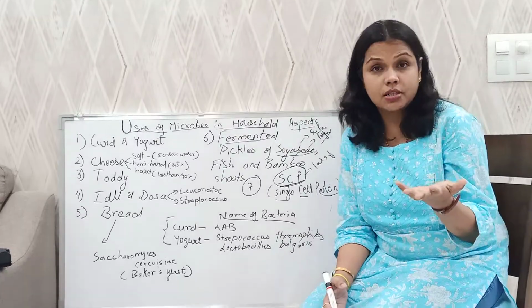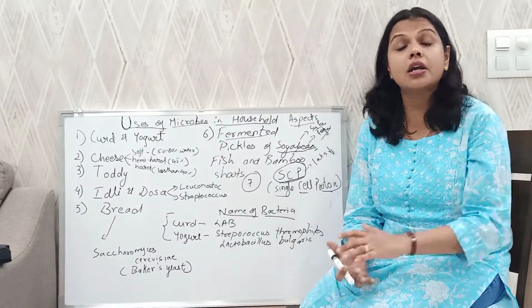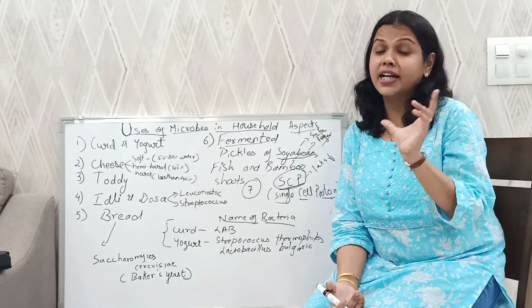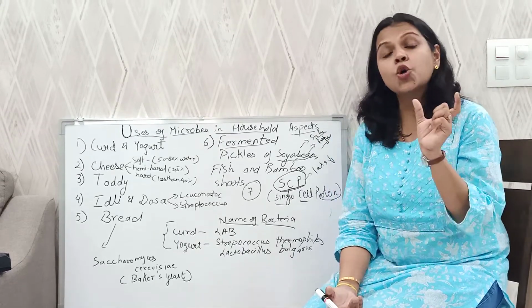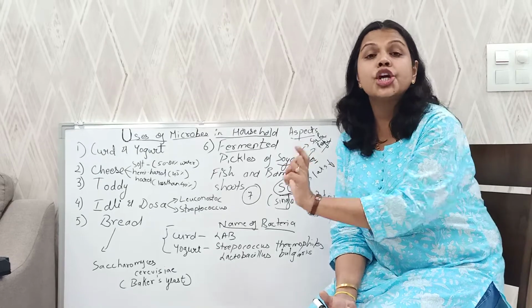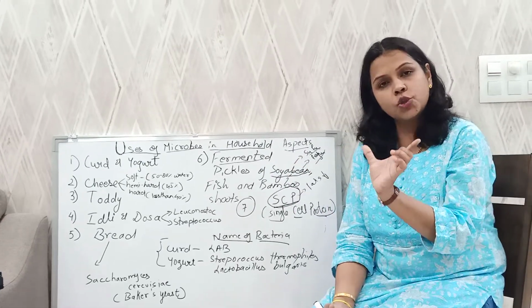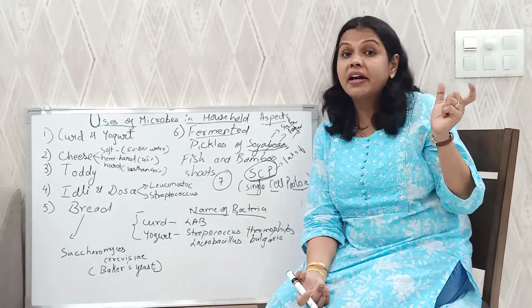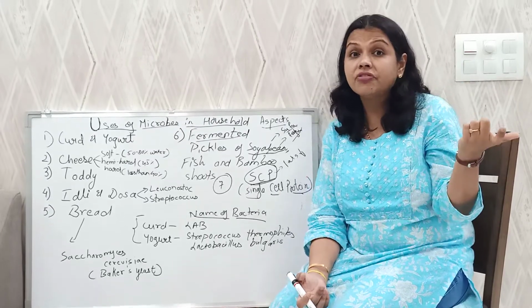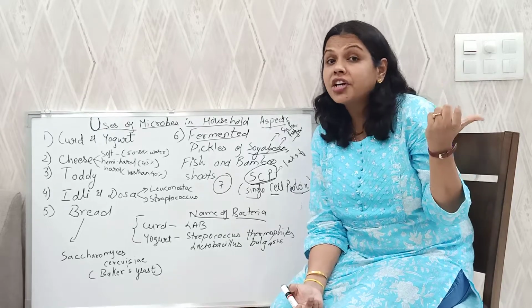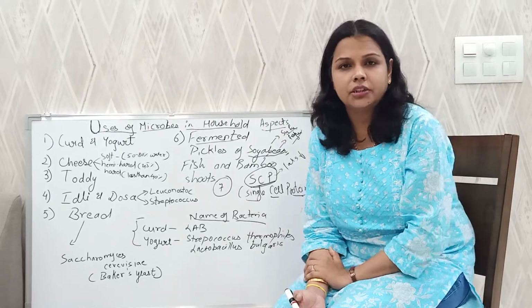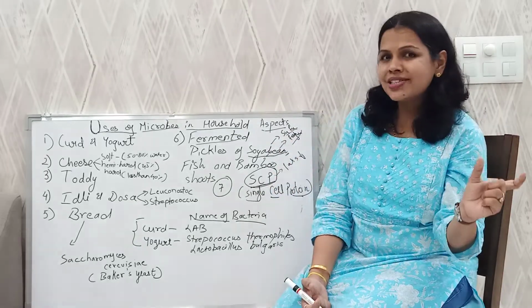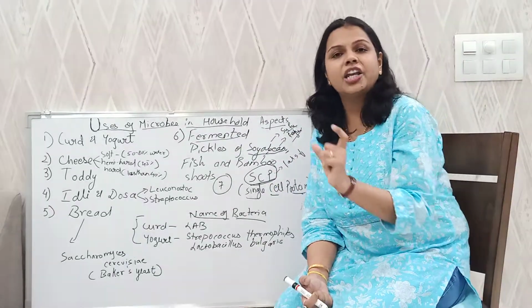For making Swiss cheese, we need a bacteria called Propionibacterium shermani. Don't get worried, its name is already given in the textbook. So for Swiss cheese, you need this bacteria. For Rauford cheese, you don't need bacteria, you need fungus. What is the name of that fungus? That is Penicillium roqueforti. For Rauford cheese, Penicillium roqueforti. For Swiss cheese, Propionibacterium shermani.